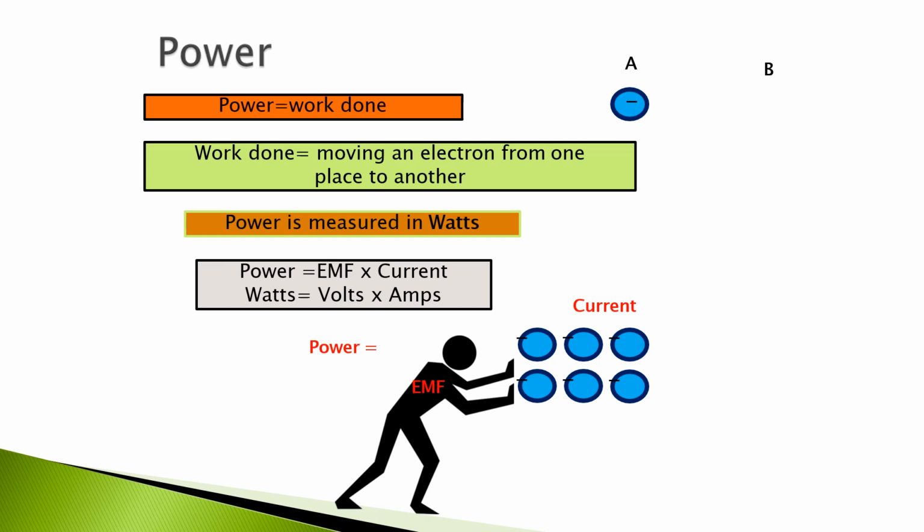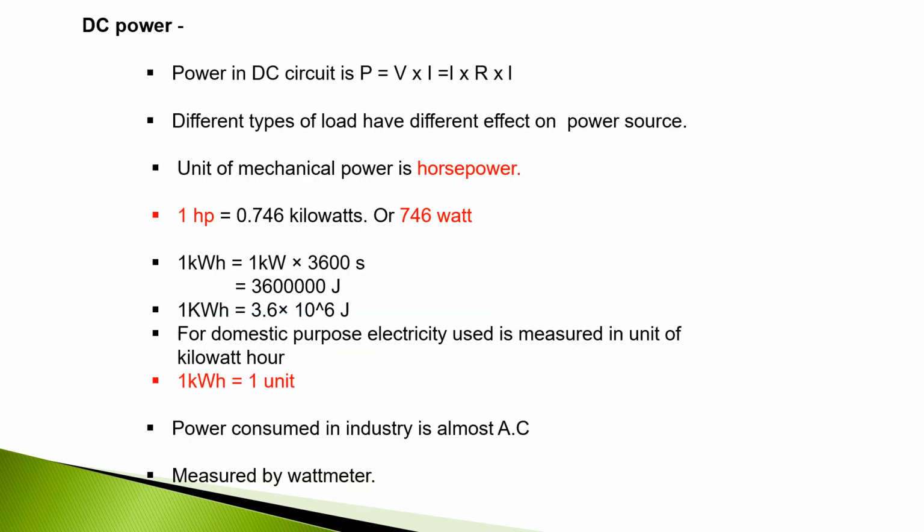Here in this picture, power is equal to the product of two quantities, that is the applied EMF, which causes a current to flow within a conductor by pushing electrons from one point to another point within the body of the conductor. Now we will see how we can calculate power. First we discuss the DC power.